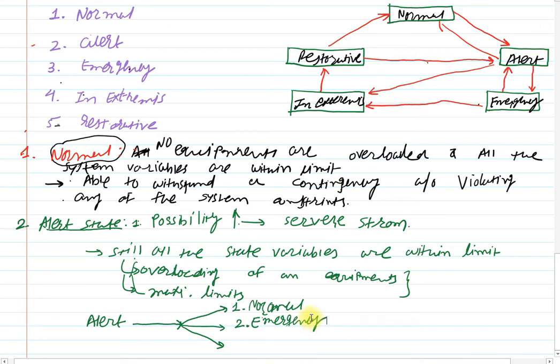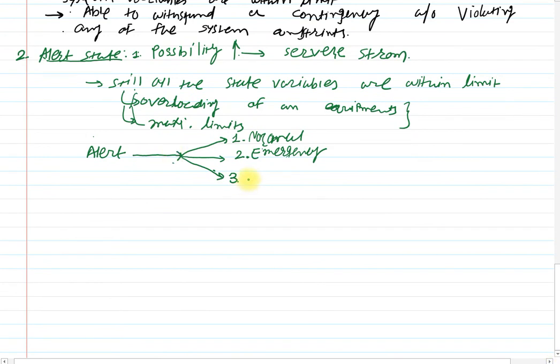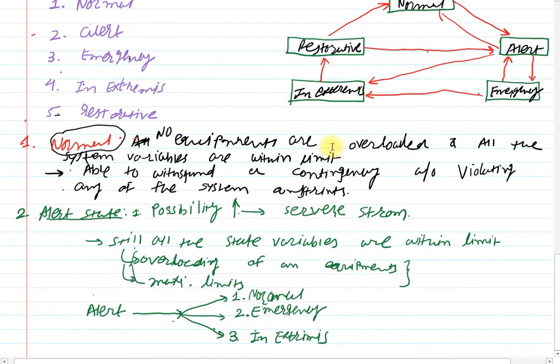And the third possibility is if it is a severe or major fault, then the system will directly transform from the alert state to the in extremis condition. Clear? So there are three possibilities from the alert state.